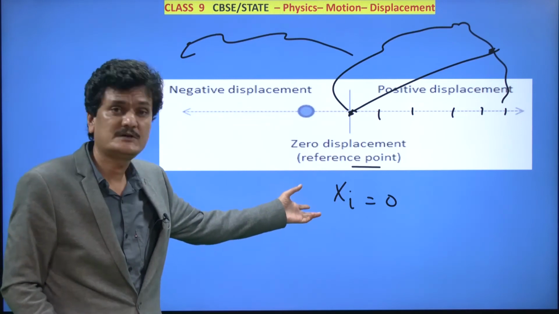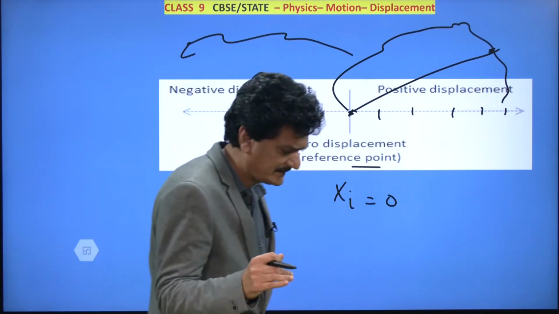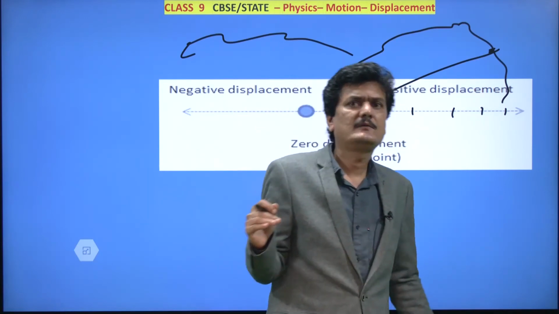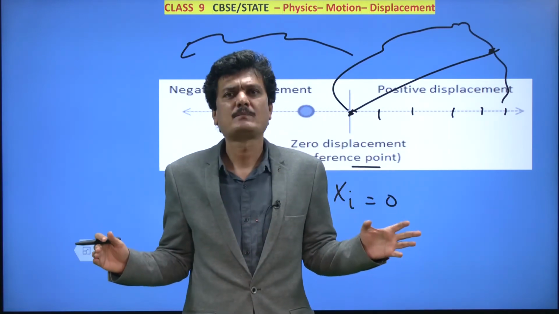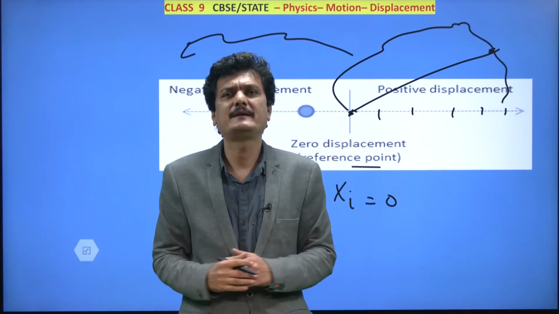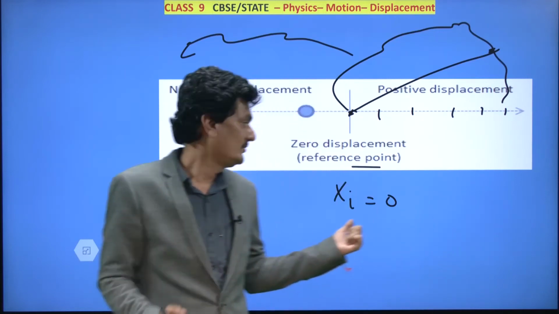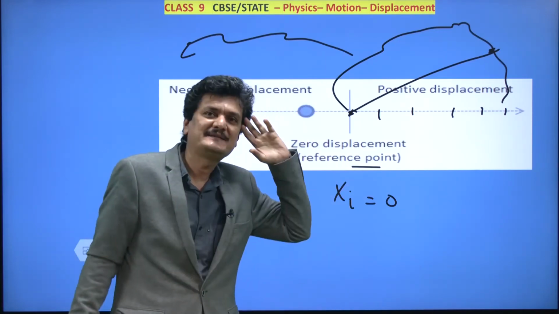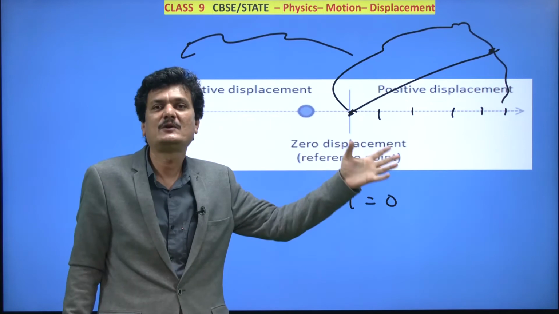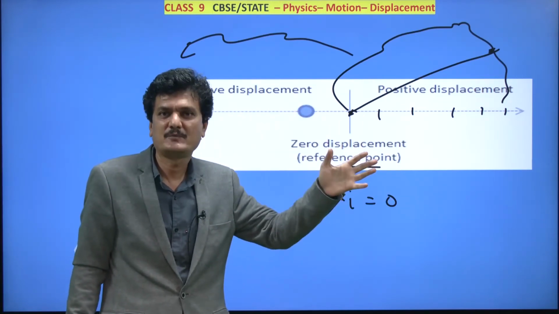And now the initial position. Now you tell, just a simple question, which value will you prefer, which value is very easy to add, subtract, multiply, divide? It's 0 value. It doesn't tax your brain. Adding 0 to anything or subtracting 0 from anything doesn't tax your brain.